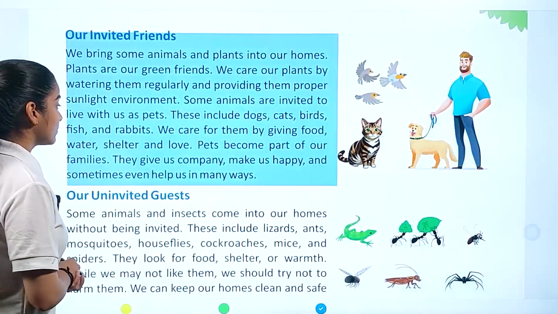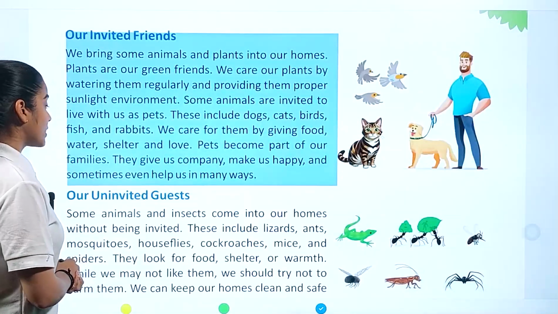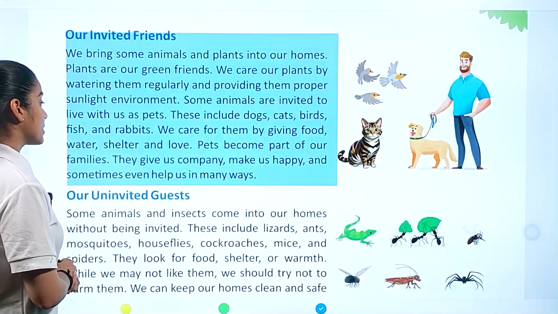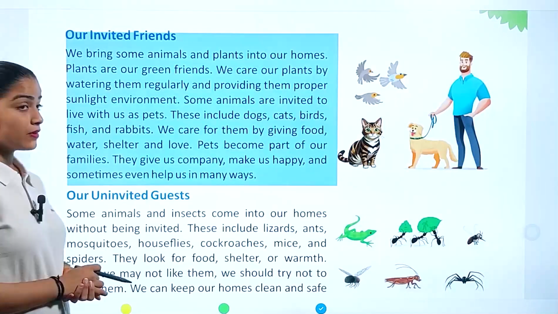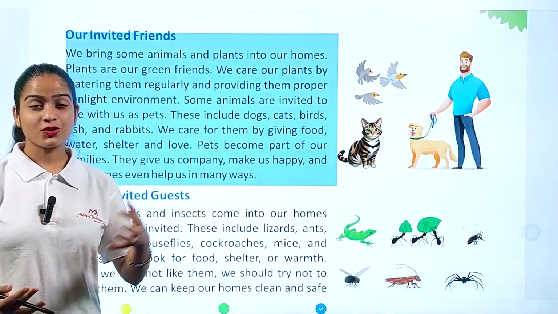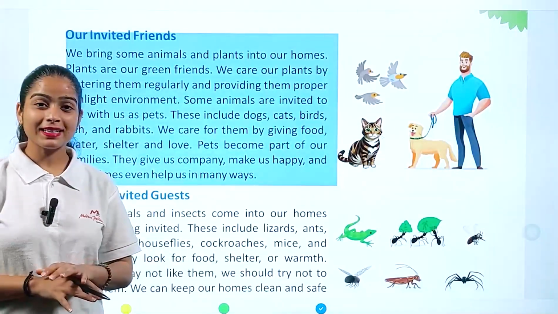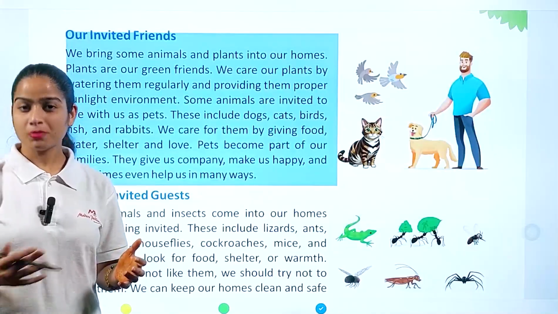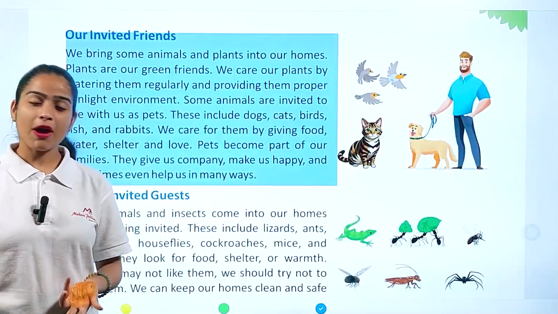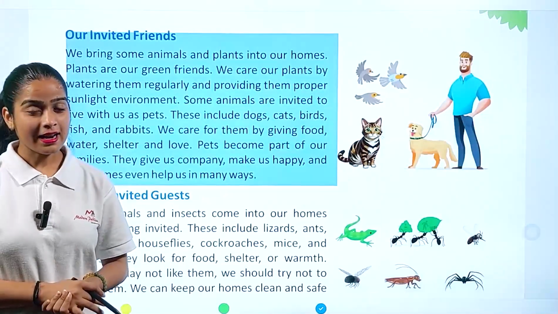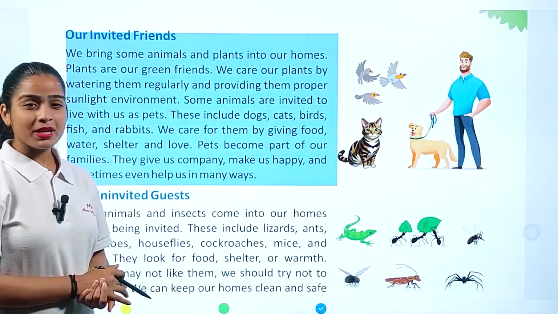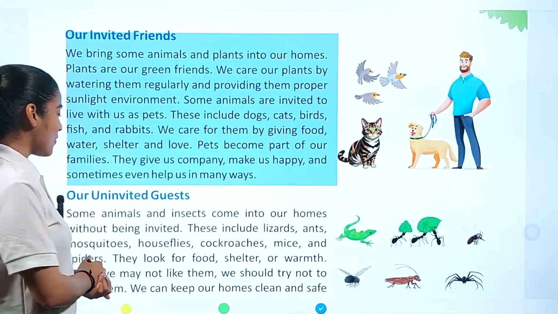We care for them by giving food, water, shelter, and love. Pets become part of our families. They give us company, make us happy, and sometimes even help us in many ways. That is an amazing thing, because the love shown by your pets cannot be beaten by anything, not even by other living organisms. Pets become family members, right? They help us in our day-to-day routines, give us company, and make us healthy as well. Right? Now we move forward.